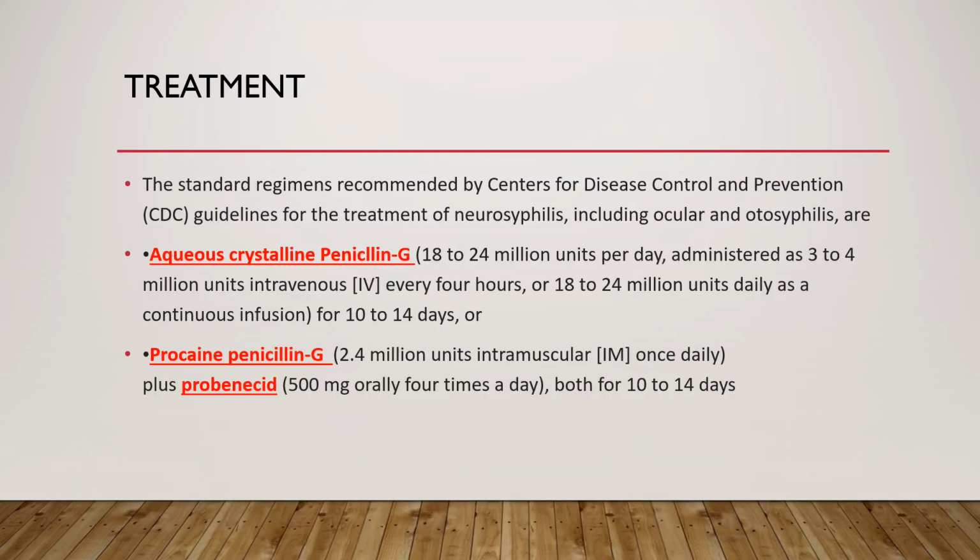Coming to the treatment, the standard regimens recommended by the Centers for Disease Control and Prevention guidelines for the treatment of neurosyphilis, including ocular and otosyphilis, are aqueous crystalline penicillin G, 18 to 24 million units per day, administered 3 to 4 million units IV every 4 hours, or 18 to 24 million units daily as a continuous infusion for 10 to 14 days. Or the patient may receive procaine penicillin G, 2.4 million units IM once daily, plus probenecid, that is 500 mg orally 4 times a day for 10 to 14 days again.